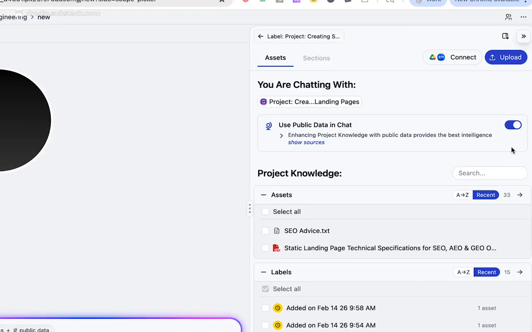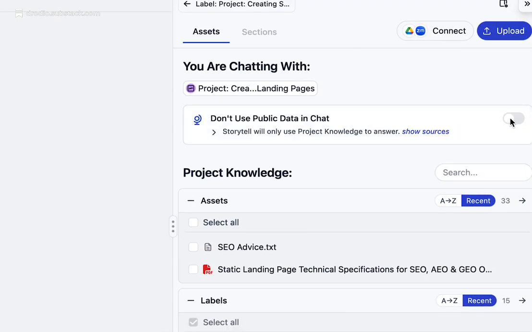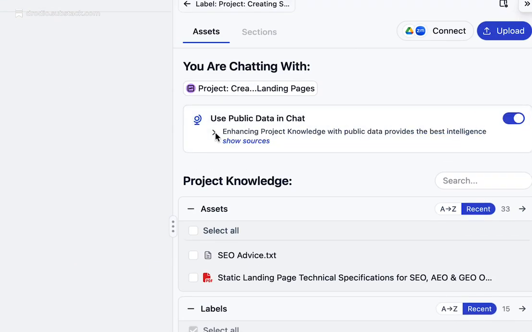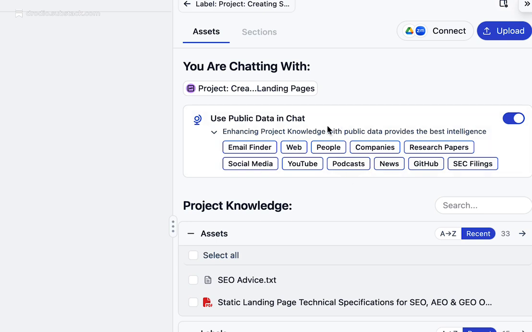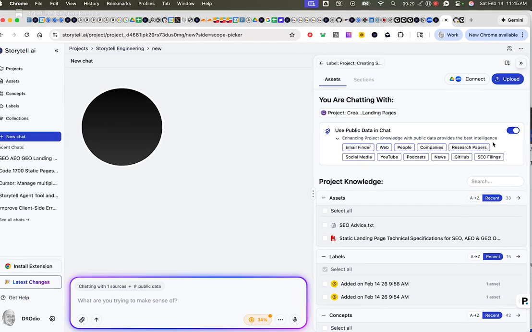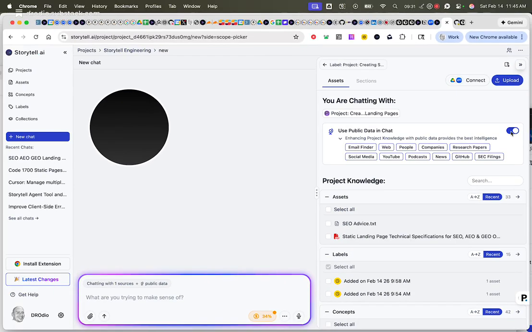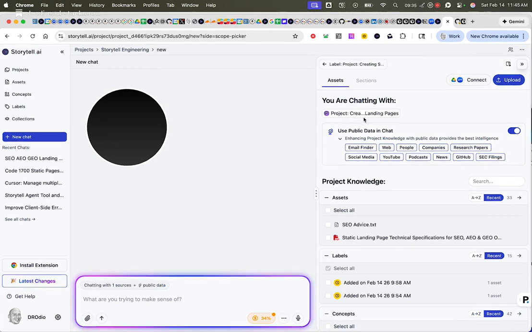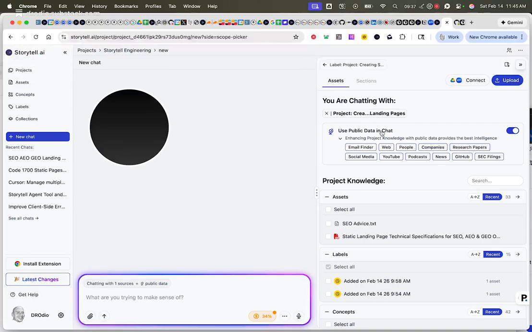I can also turn public data on or off. And so if I don't want to use public data in the chat, I can turn it off. But I pretty much leave this on. If you're working with really sensitive data, you want to make sure there's no kind of leakage to public data sources, go ahead and turn this off. Otherwise, what I find is that Storytell is very good about working with the data that you are chatting with while allowing for enhancements to come from public data.